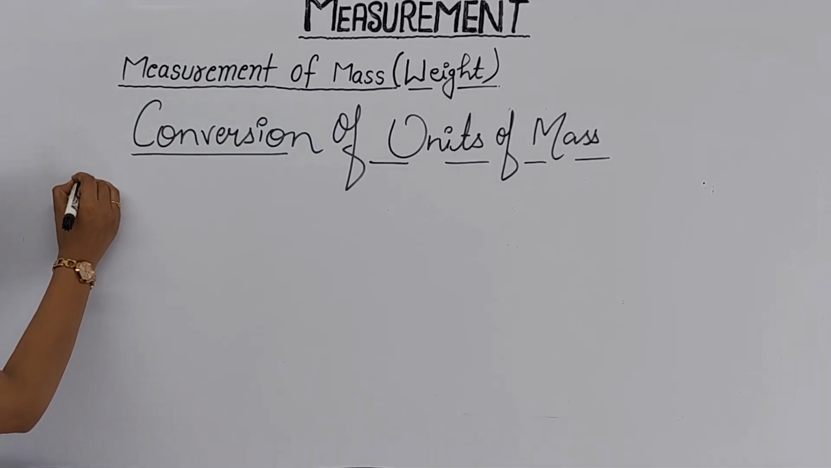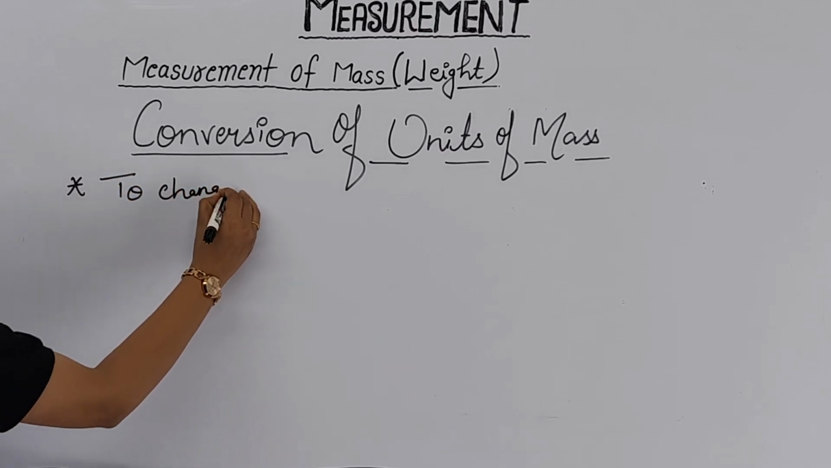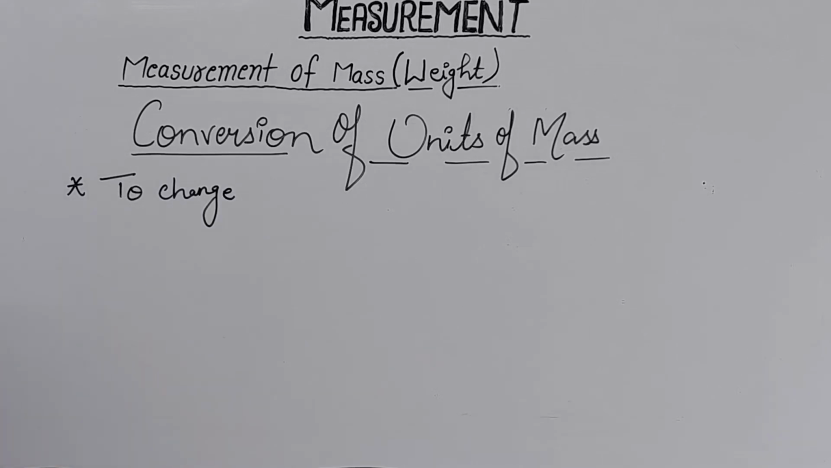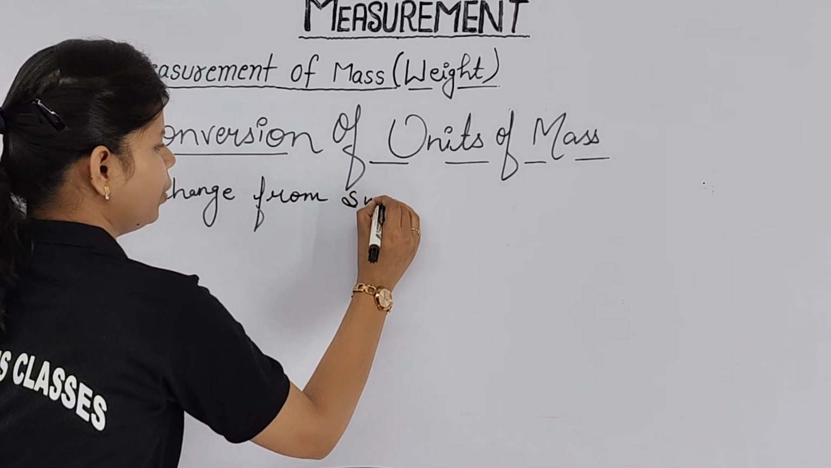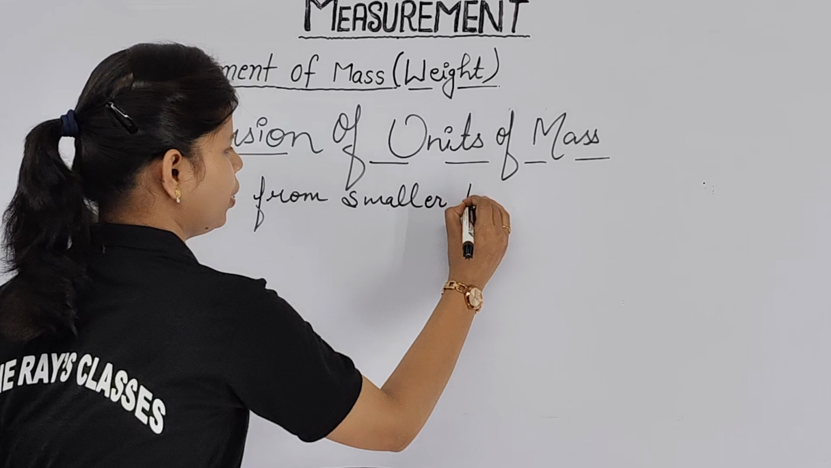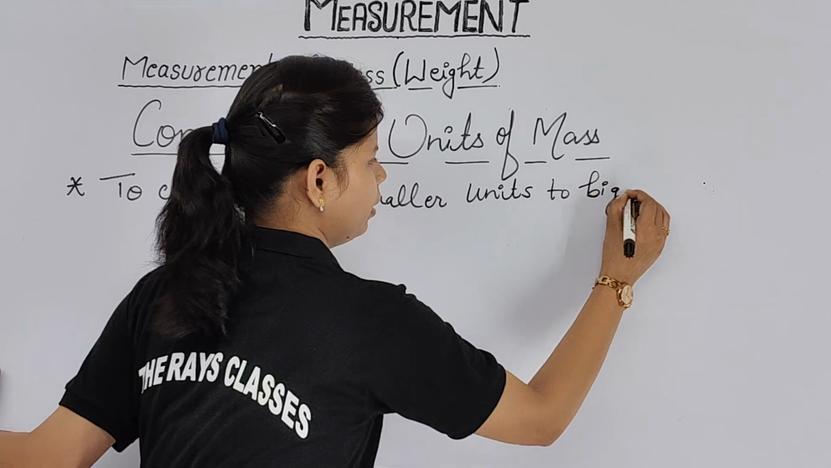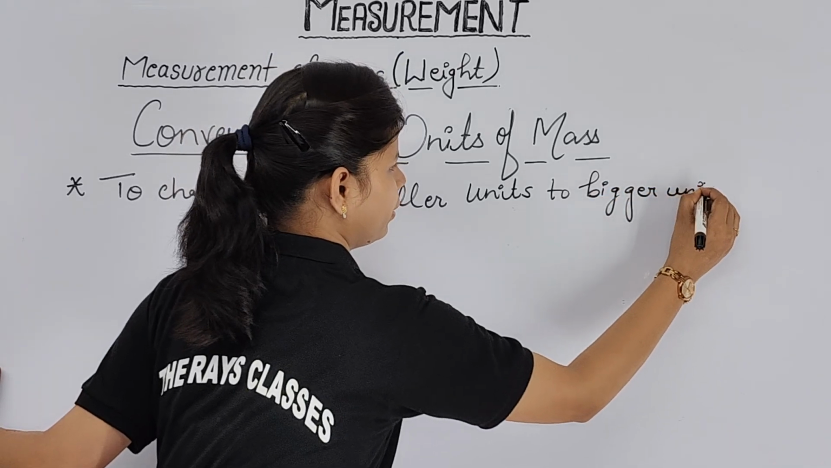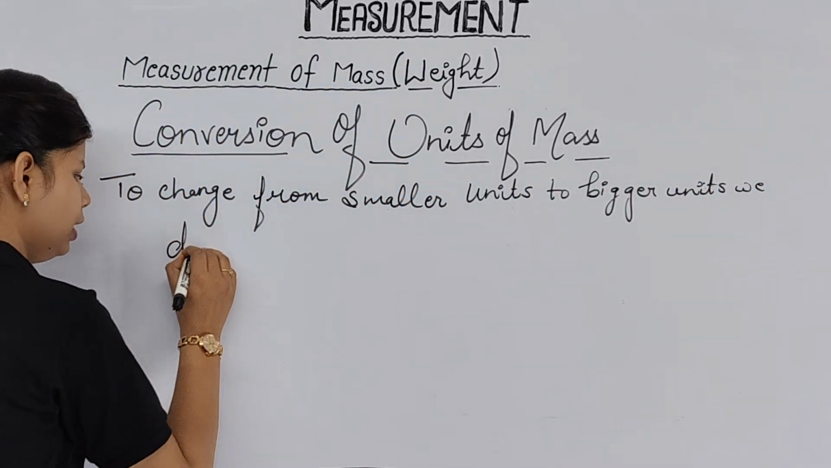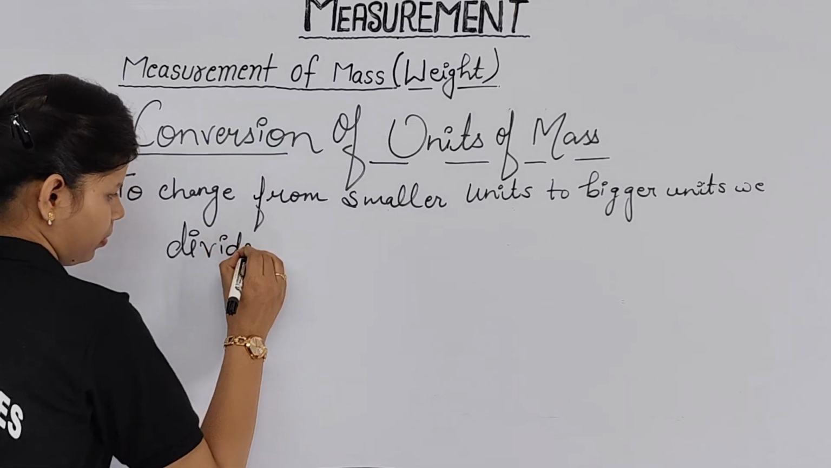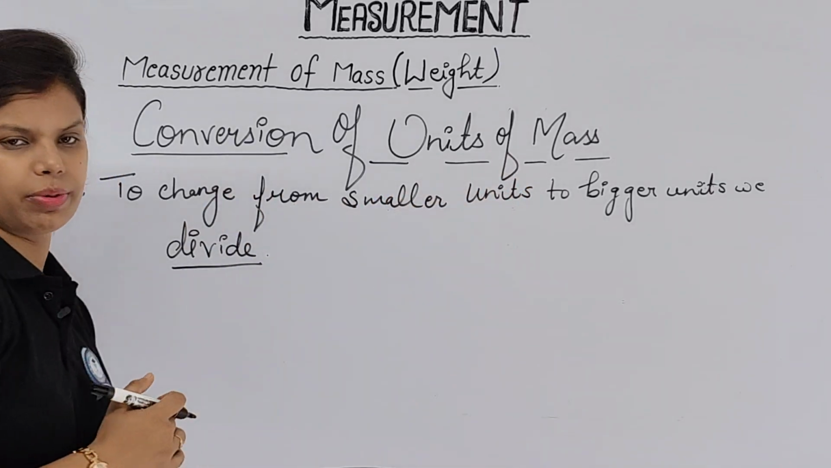First point: to change from smaller units to bigger units, we divide. Simply you have to remember the most important term here: we divide. I'll let you know a common example as well. This is the most important point, to change from smaller units to bigger units.